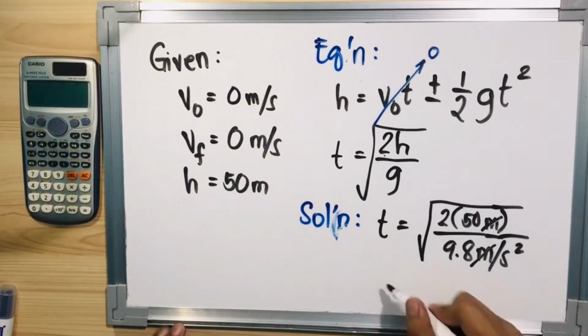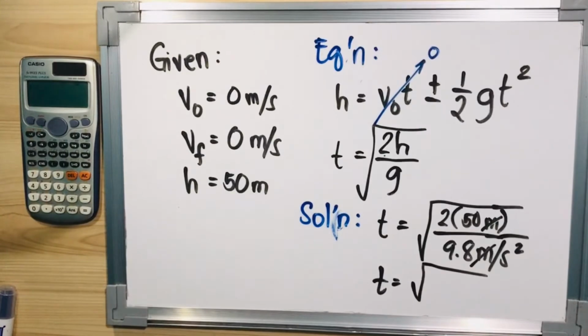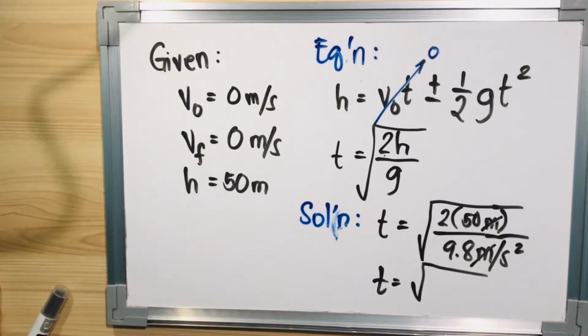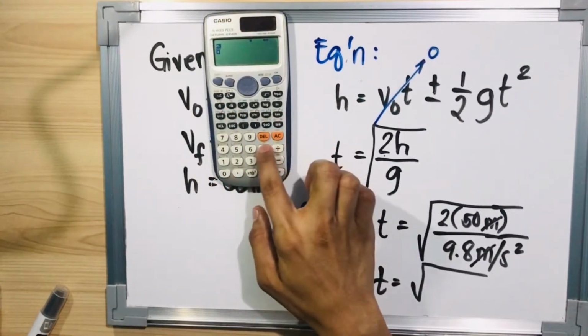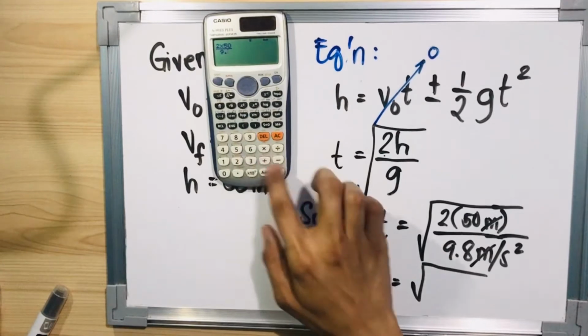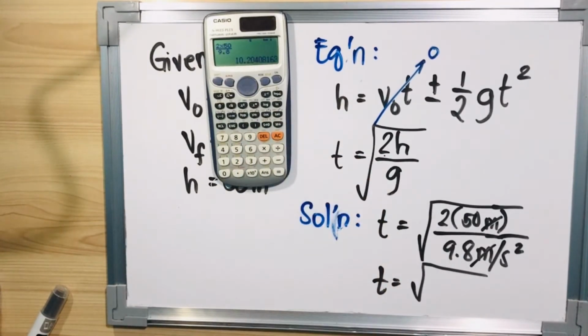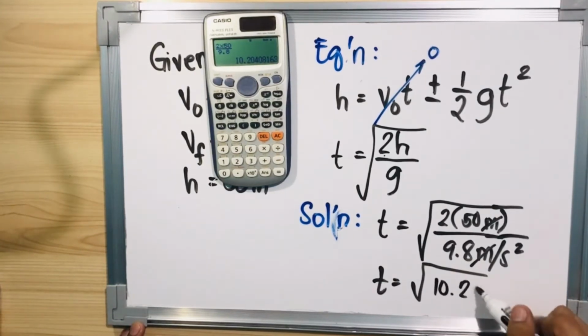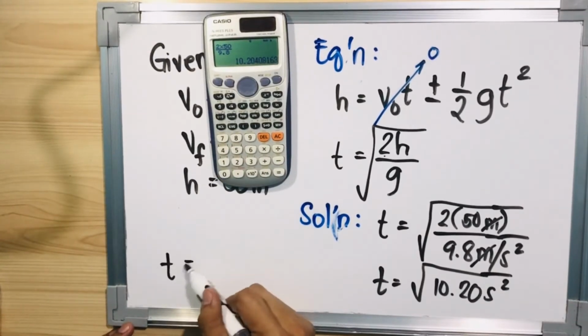And the time, if we will be solving, let's first solve what's inside the square root. So that is 2 times 50, that's basically 100, over 9.8 meters per second squared. The answer is 10.20, and that is in seconds squared. So dito na lang natin isulat yung final answer natin.